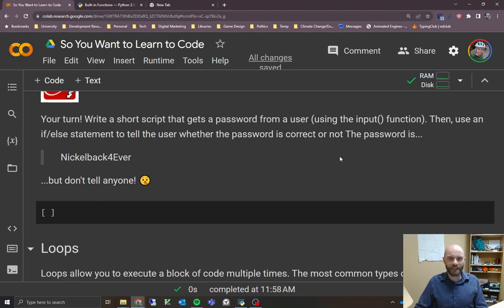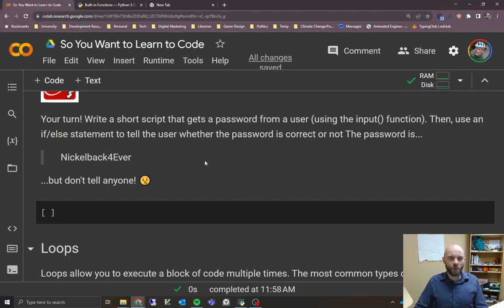My big guilty confession to the whole internet, apparently, right now, is that I was a little too obsessed with Nickelback back in the day. So my password for everything was Nickelback forever. So you just keep that between us, just you and me, internet. We're just going to use that as our password that we're going to try to match for this example. Not that there's anything wrong with Nickelback, but if your password is Nickelback forever, you're probably too into them. So there's my confession.